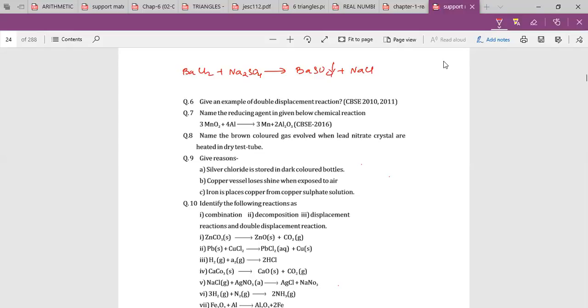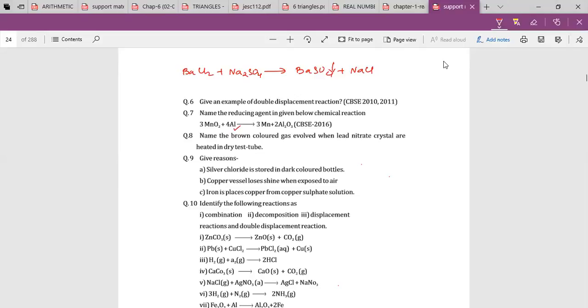Next, Nishant. Ma'am, same question, seventh one. Aluminium is a reducing agent as it gets oxidized by gaining oxygen. Okay, aluminium. Just tell the name, answer of this.